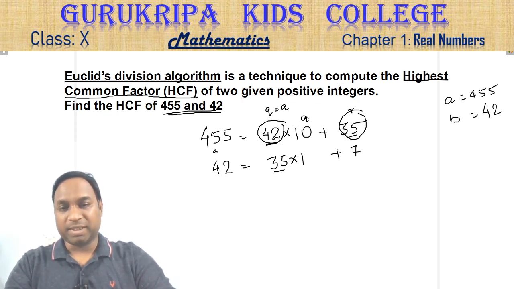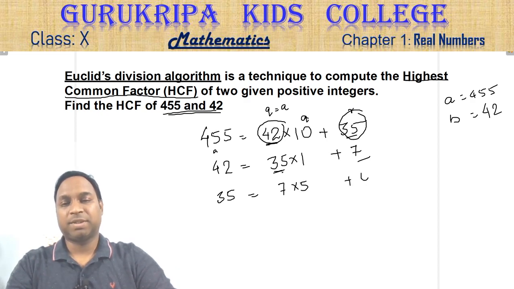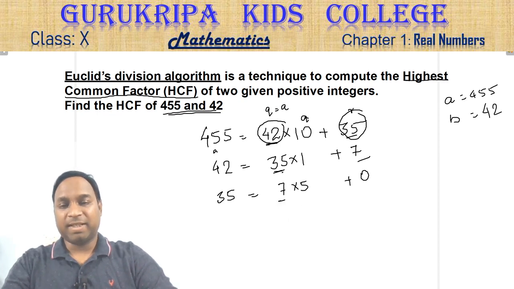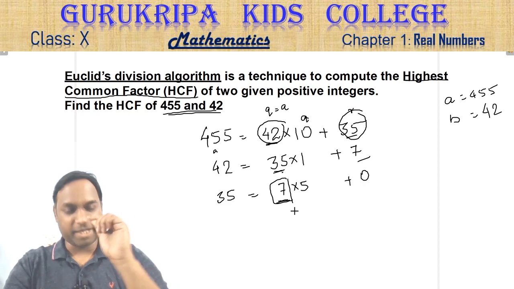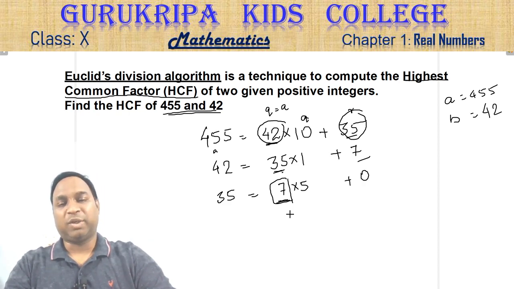Now again you have to divide this 35 by 7. 35 is equal to 7 into 5 plus 0. Okay. So this 7 is your HCF, highest common factor.